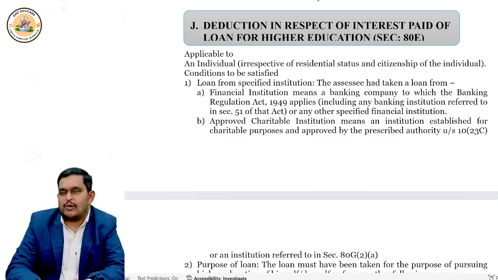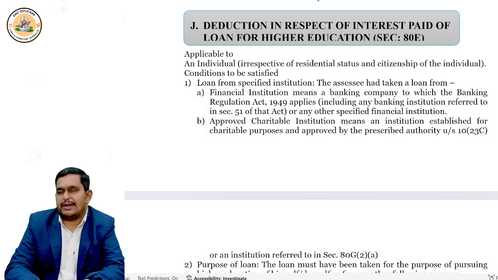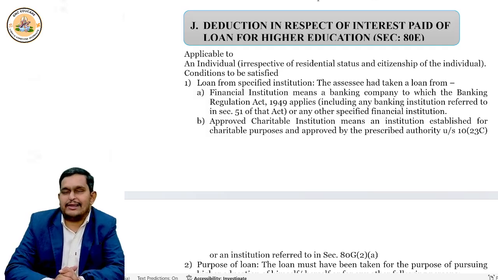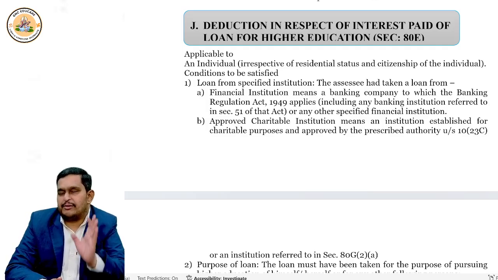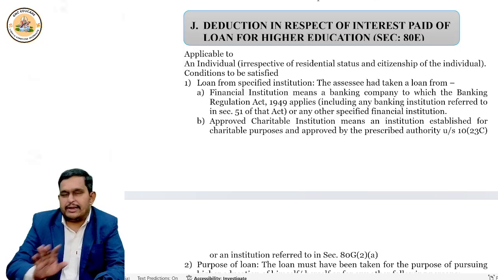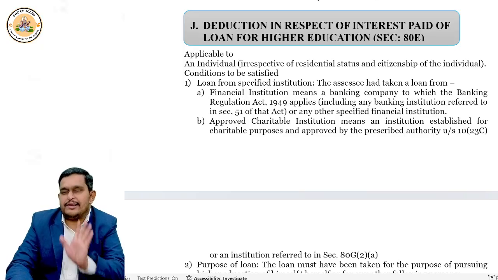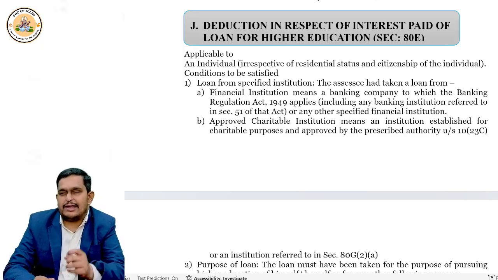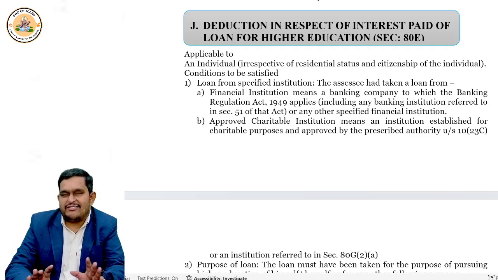But now the question is, to whom does this section apply? This section applies to individuals only. That means no HUF, no firm, no company, nothing. Only for individuals this section applies. Now that individual may be a resident, may be a non-resident, may be a citizen, may be not a citizen. Perfectly fine. But if he is an individual, that's okay.